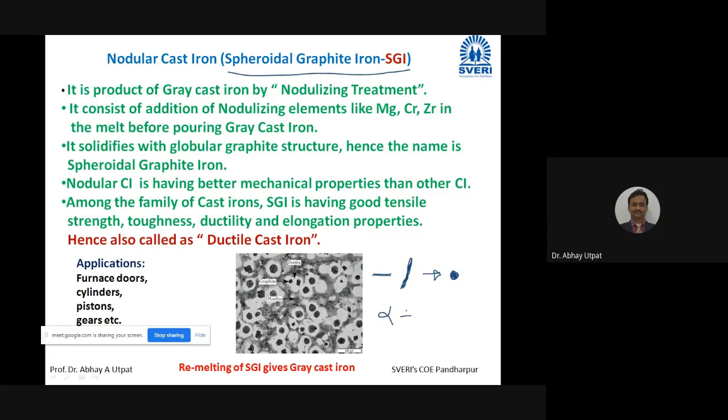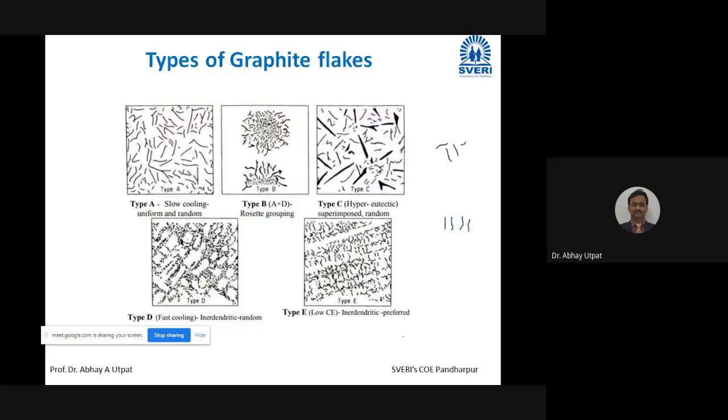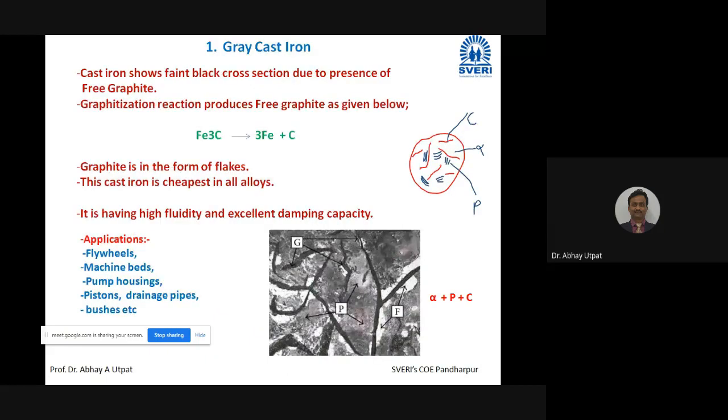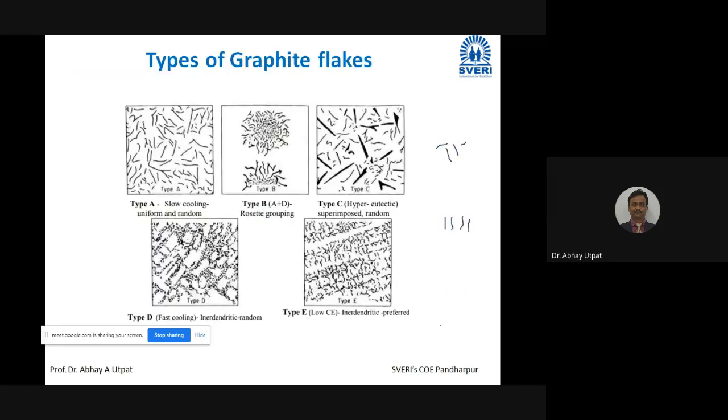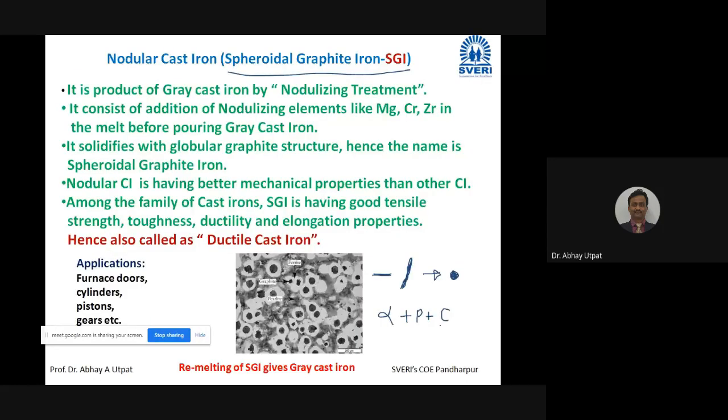Alpha plus P plus carbon. Phase remains same. See here, previous: alpha plus P plus C. There also alpha plus P plus C. Only instead of this flake, it becomes round shape. So that is called as nodular cast iron, and its market name is SG iron.